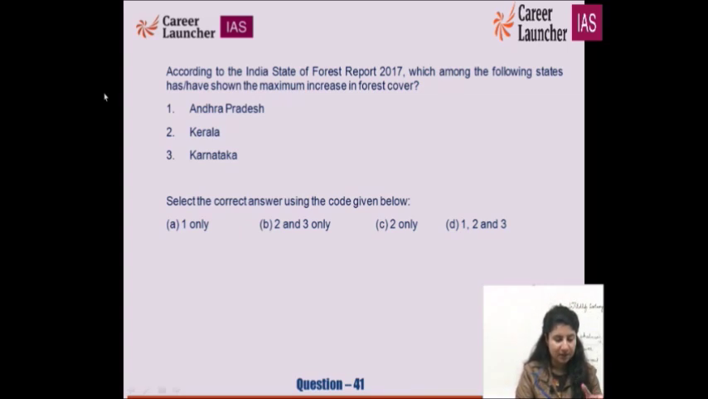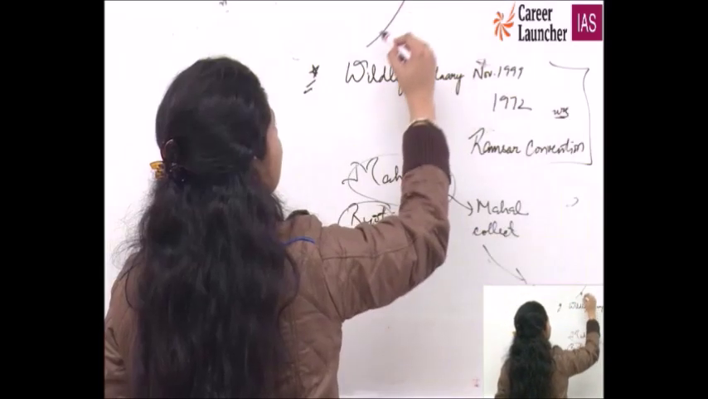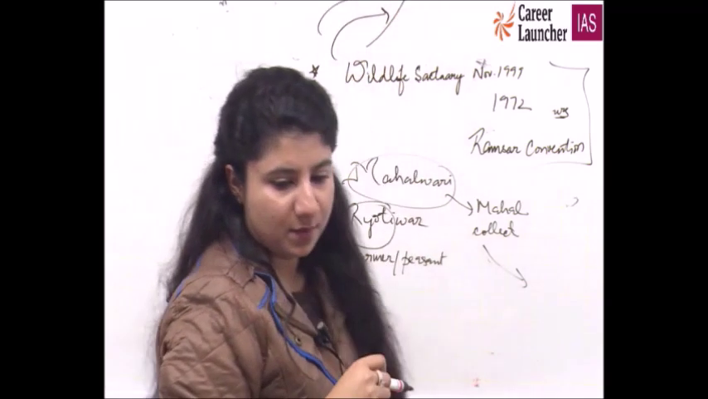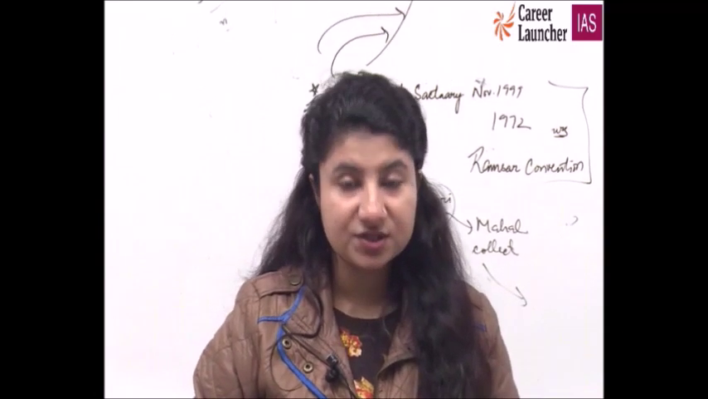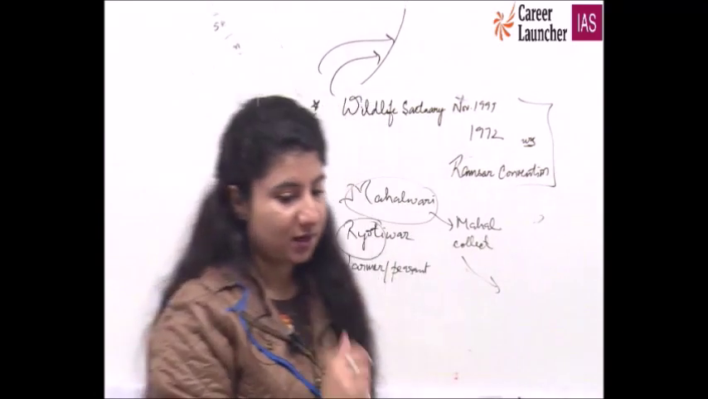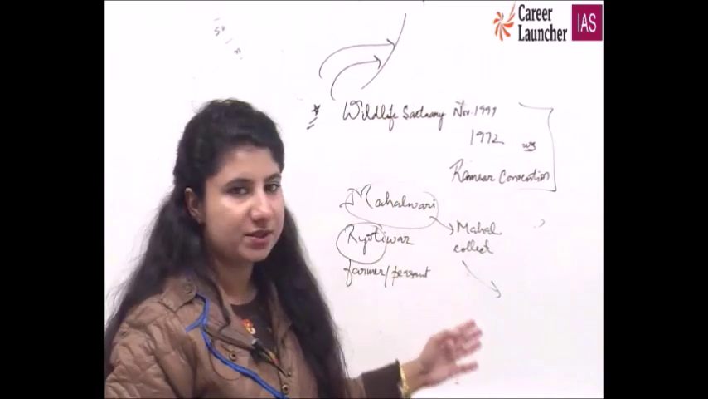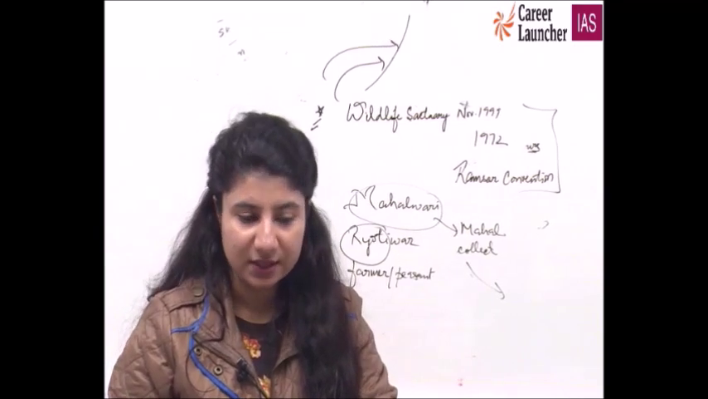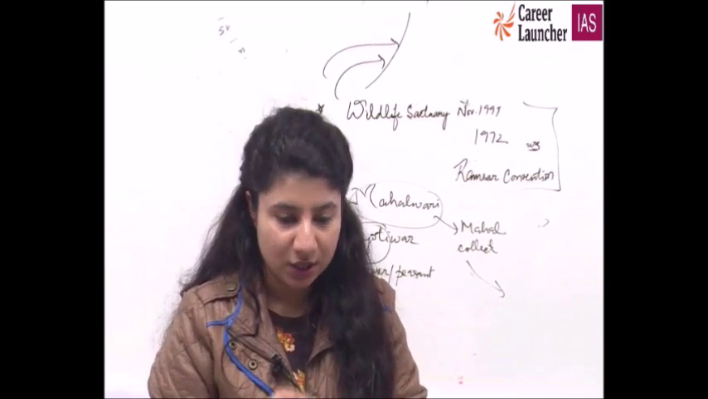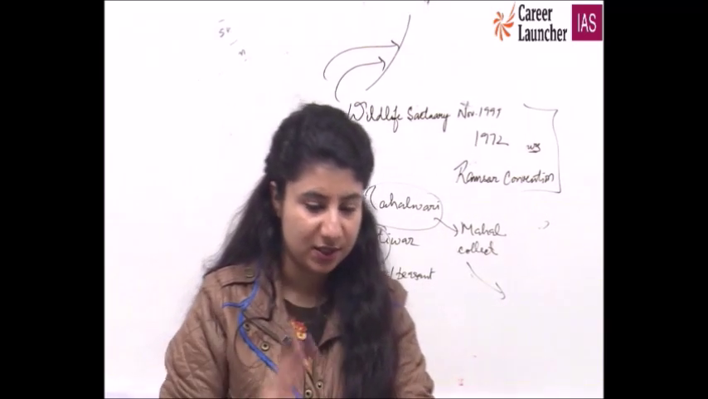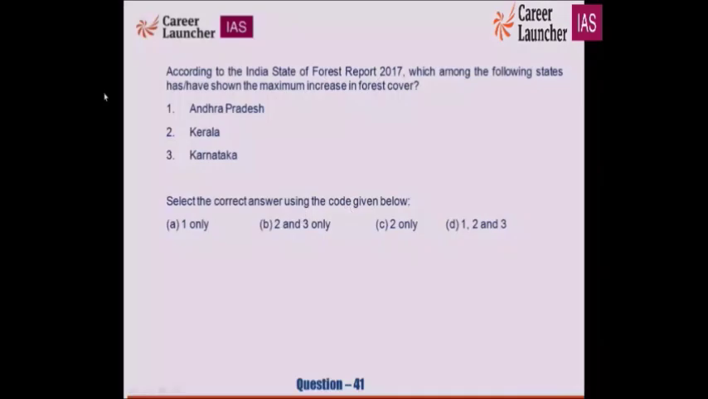Andhra Pradesh, Kerala, Karnataka, Kerala. Western Ghats, Southwest monsoons, Malabar coast. Just have a look at it. Andhra Pradesh, Eastern Ghats, Karnataka is again part of Western Ghats. So where can you imagine the maximum increase in forest cover in the Forest Report 2017? You have to take a look at this question and try to write it in your notebook. 30 seconds, simply 30 seconds time.